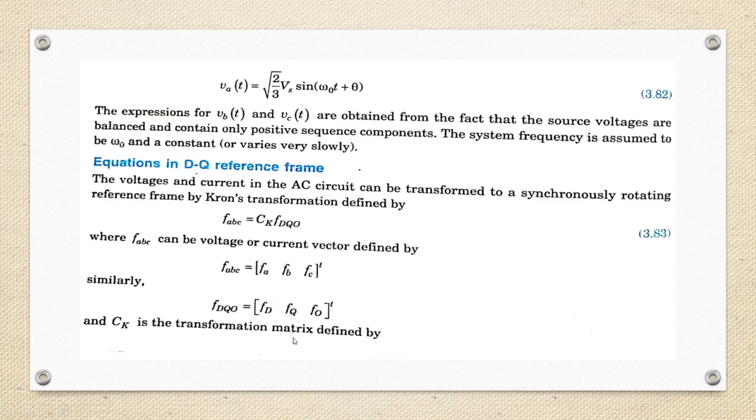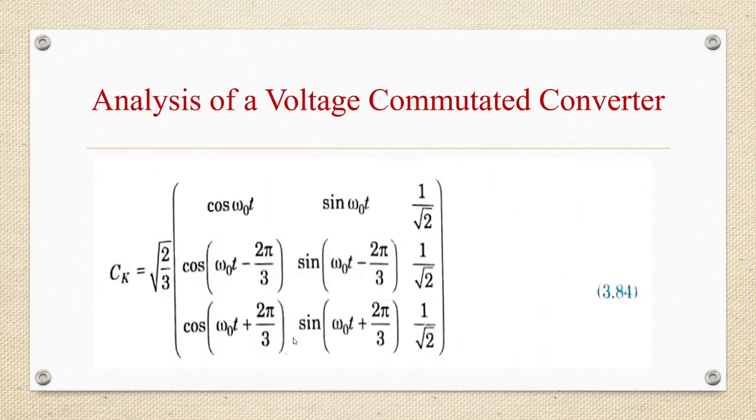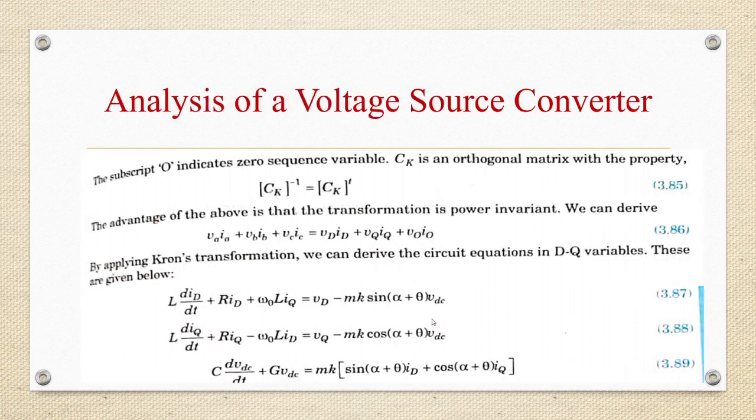Ck is the transformation matrix which is defined by Ck equal to root 2 by 3 times the matrix with rows cos omega naught t, sin omega naught t, 1 by root 2; cos(omega naught t minus 2 pi by 3), sin(omega naught t minus 2 pi by 3), 1 by root 2; cos(omega naught t plus 2 pi by 3), sin(omega naught t plus 2 pi by 3), 1 by root 2. Subscript o indicates zero sequence variable.